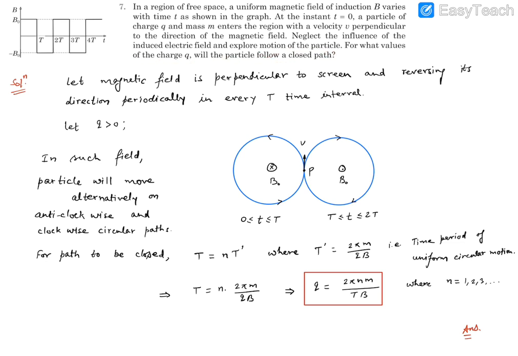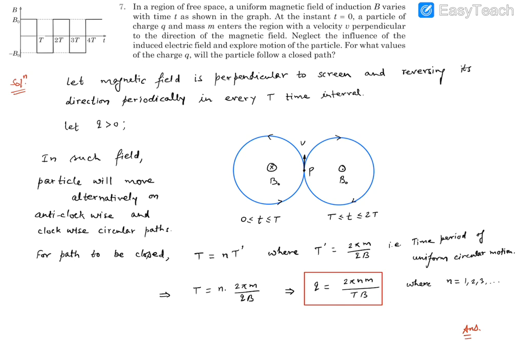So first we need to explore what type of motion is taking place. Then we need to ensure that if it is a closed path, then what will be the value of q. Now let's have a look at this magnetic field variation. So this is the magnetic field as a function of time that has been given to us.